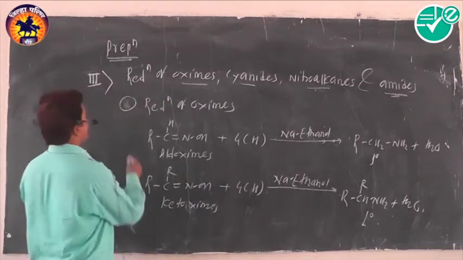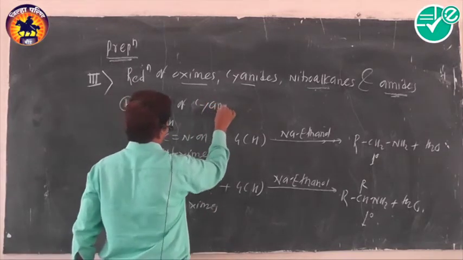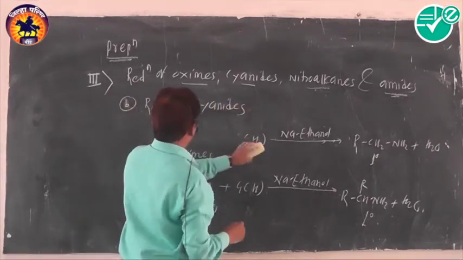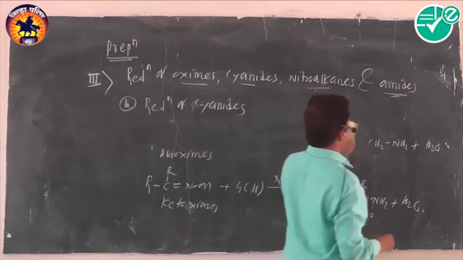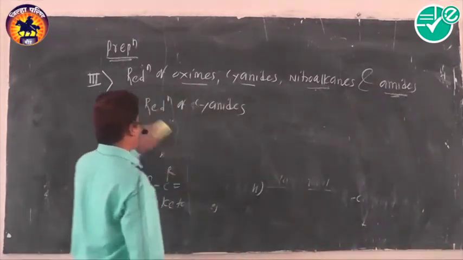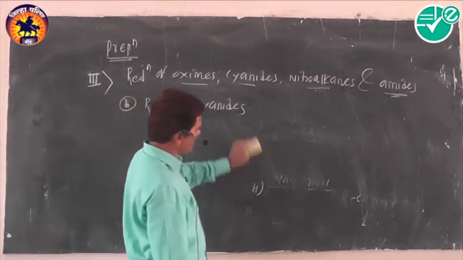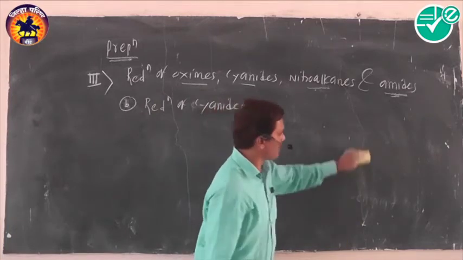Next, reduction of cyanides. Cyanides are reduced by using the same reagent, sodium in ethanol. What is the reducing reagent here? Sodium in ethanol.